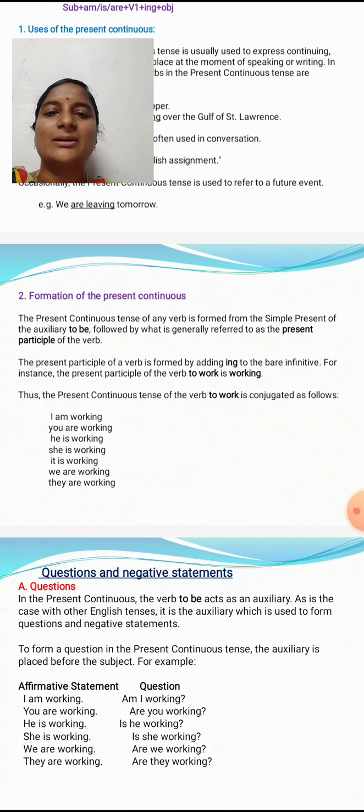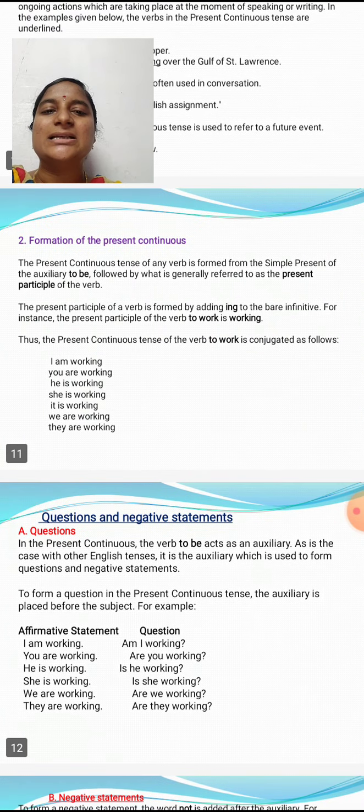Next, formation of the present continuous. So here the present continuous tense of any verb is formed from the simple present of the auxiliary verb to be followed by what is generally referred to as the present participle of the verb. For example, the present participle of a verb is formed by adding ing to the bare infinitive. For instance, the present participle of the verb to work is working. So the verb is work, then add the ing form, then it is called working.